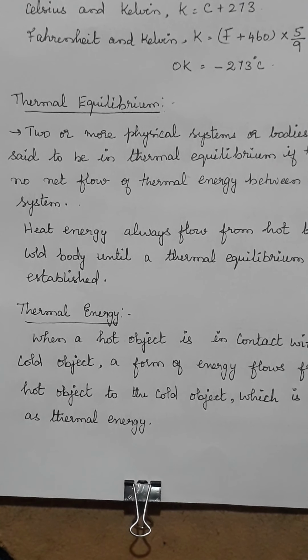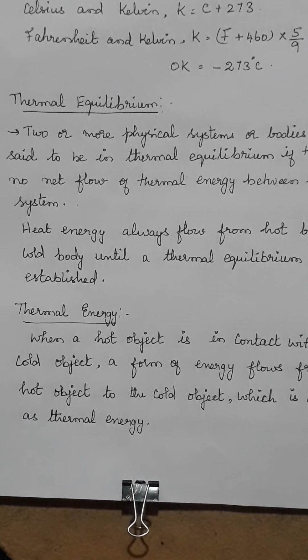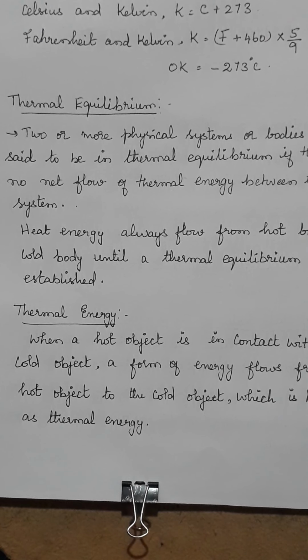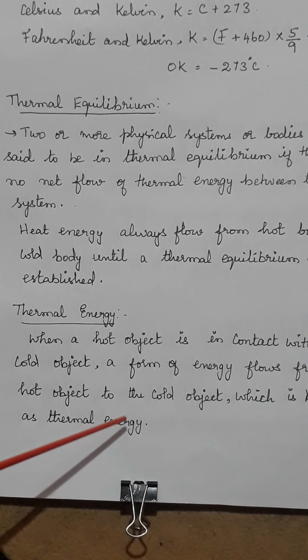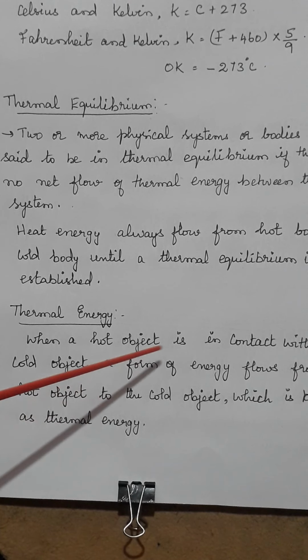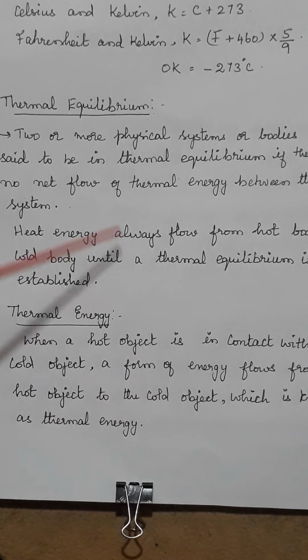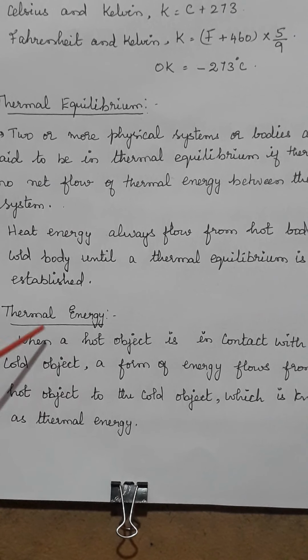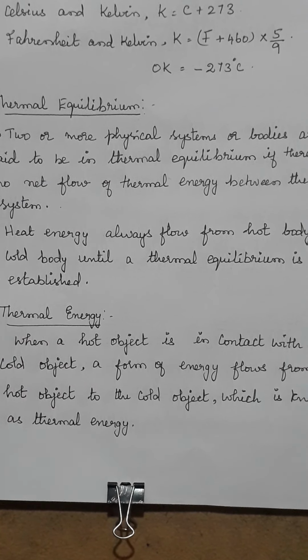There is a transfer of heat. The heat energy flows from hot object to the cold object. That is what is called as thermal energy. So that energy which flows from hot body to cold body to achieve thermal equilibrium, that is what is called as thermal energy.